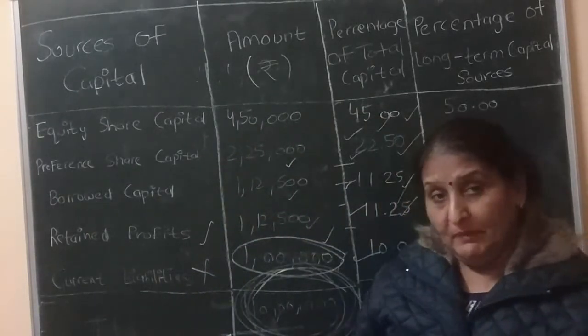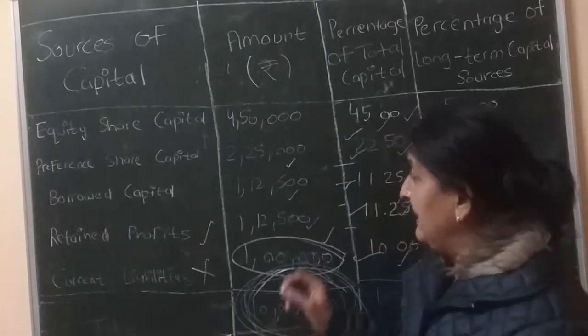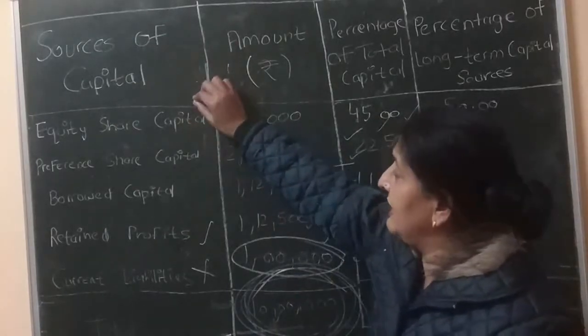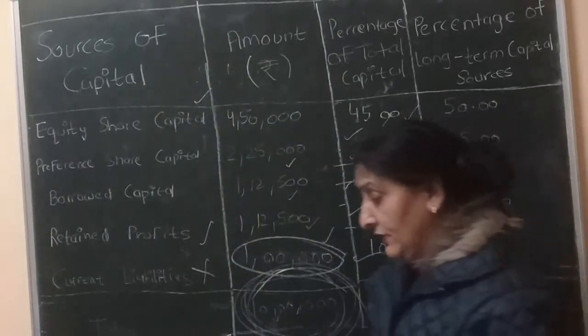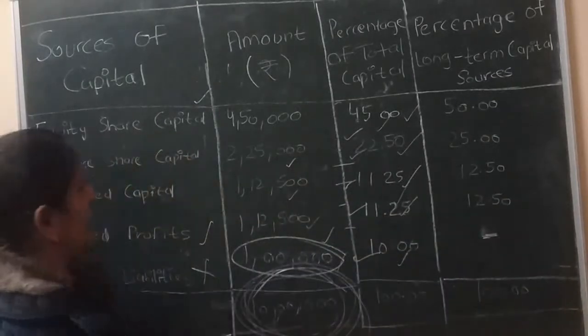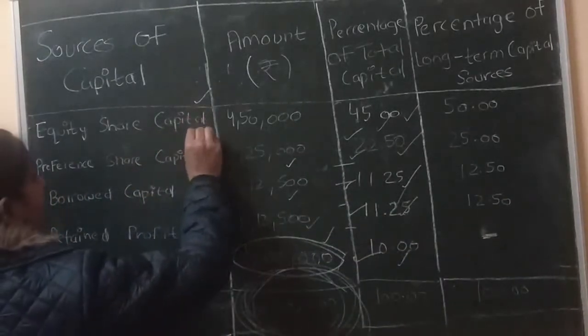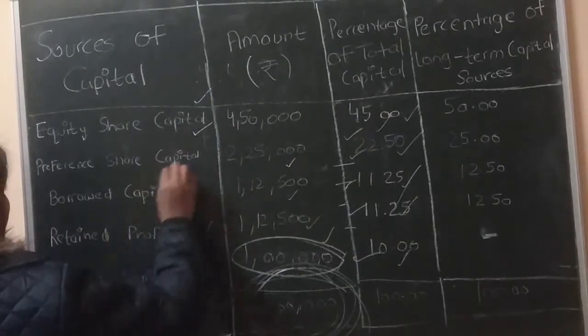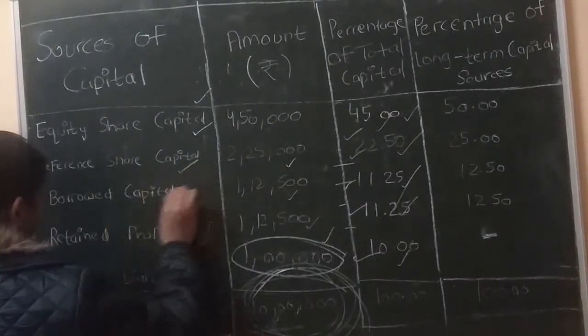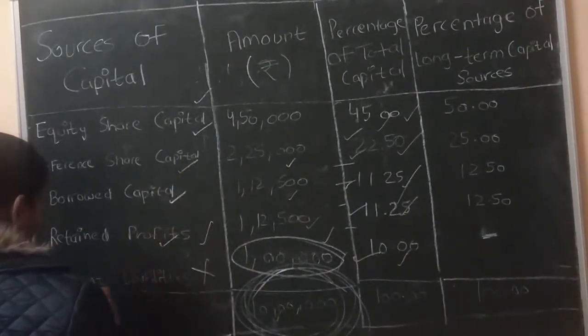Suppose a company raises its capital by different amounts from different long-term sources. Suppose the company collects money from equity share, preference share, borrowed capital, and retained profit.